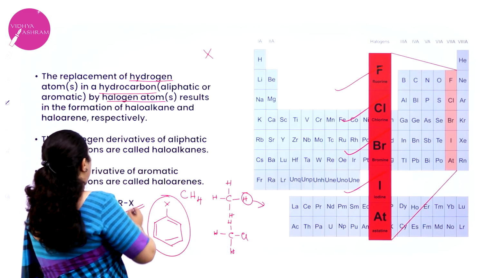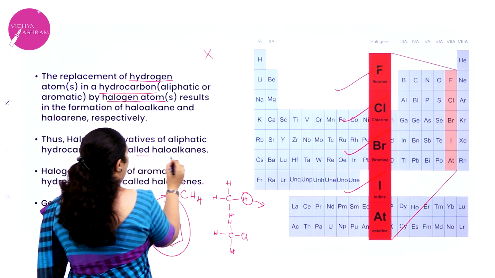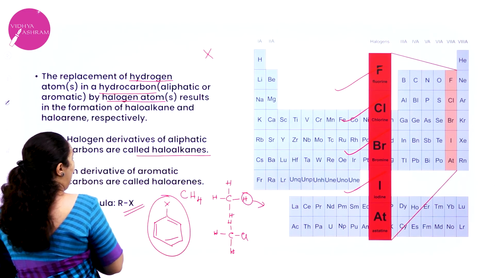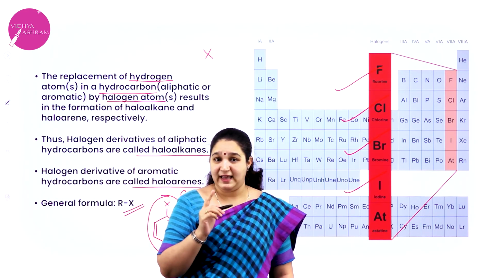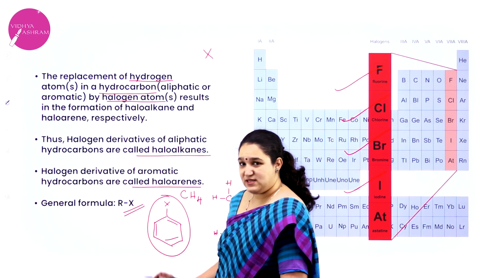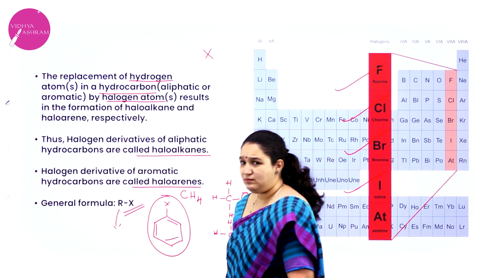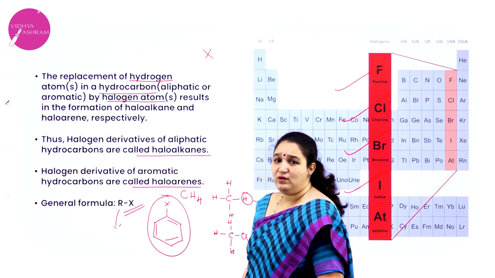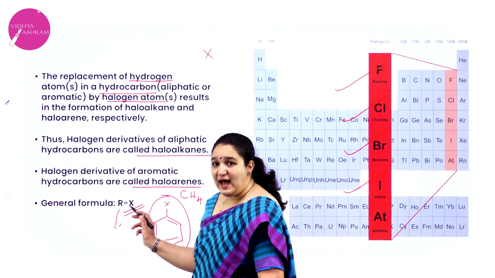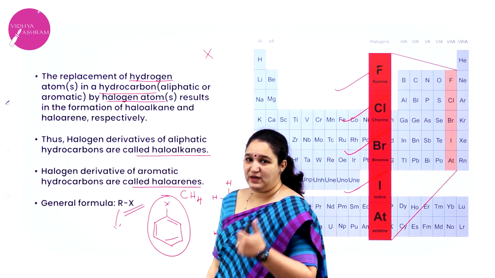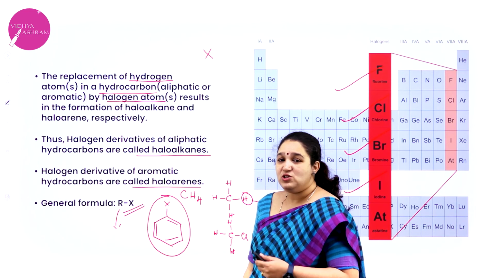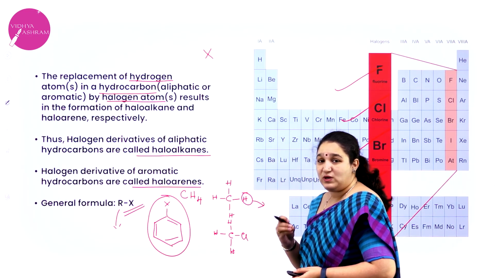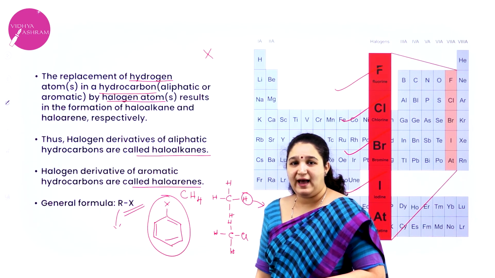So the halogen derivative of aliphatic hydrocarbon is haloalkane, halogen derivative of aromatic hydrocarbon is called haloarene, and they have a general formula RX, where R can be methyl group, ethyl group, or it can be even C6H5 group, etc. And X is halogen. Which are the halogens which we are taking? It is fluorine, chlorine, bromine and iodine. So I hope you have understood the definition of haloalkane and haloarene.